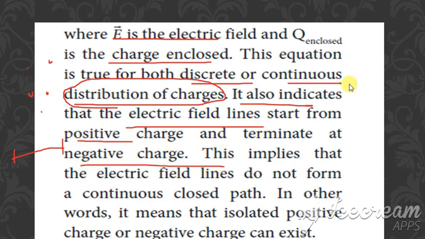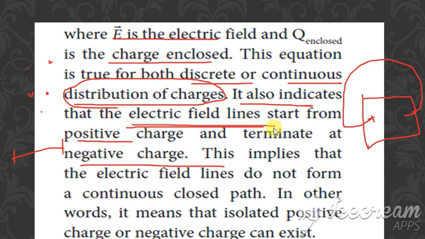It also indicates that the electric field lines start from the positive charge and terminate at the negative charge. This is what we know already, because whenever we have a positive and a negative charge, the electric field lines start from the positive charge and end at the negative.